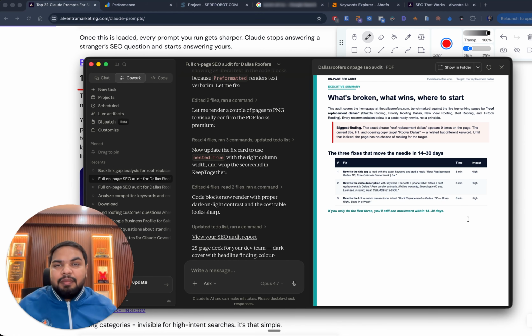That is the magic of Claude Cowork now, and that is why the old SEO is out of the window now, where you need someone to actually go ahead and do it for yourself. If you know the suggestions are right, you can actually get it done using Claude Cowork. But the important thing is you still need experience to understand that Claude or any other AI is not hallucinating, and at the end of the day the suggestion that it is giving is correct. And that is where you can cross question the AI as well, to understand if the suggestion that it is giving is correct or not.